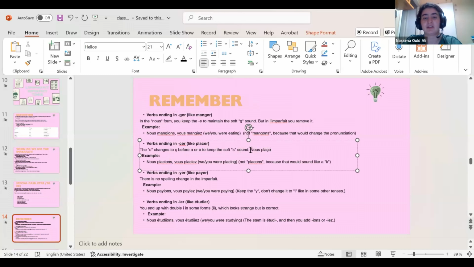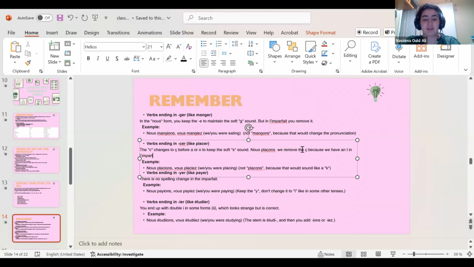We remove the cedilla because we have an I in l'imparfait. So it's going to be nous placions, vous placiez. Any questions?